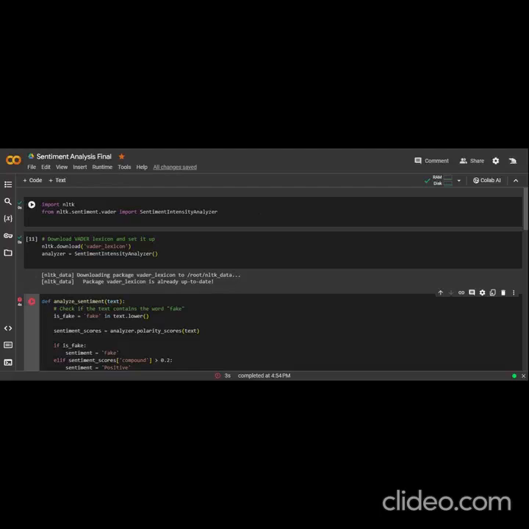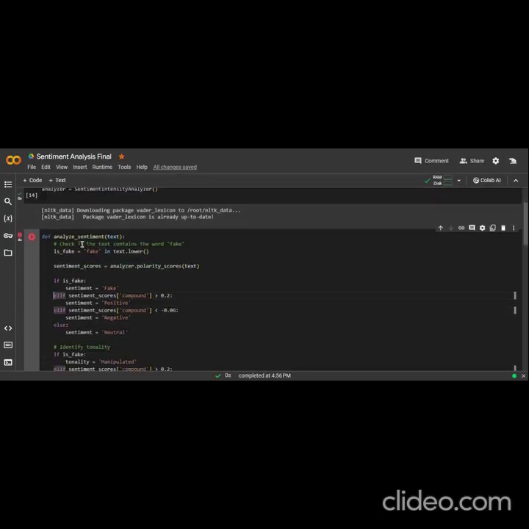Kanishk on this end, and I will quickly walk you through the program. First of all, we download the NLTK library, which we'll use to download the Vader lexicon, which is an inbuilt library of words and their associated sentiment scores. Now we'll create an object of the SentimentIntensityAnalyzer class and name it analyzer. It will take the text from the user and analyze its sentiment.